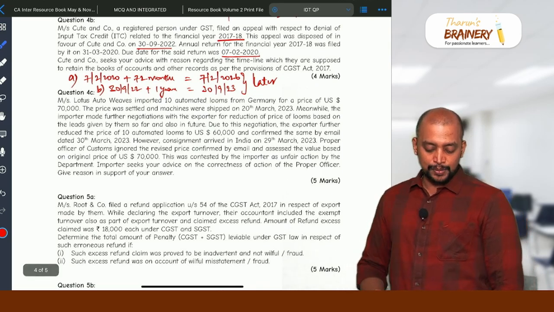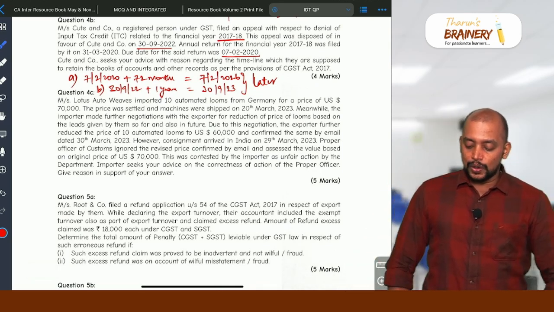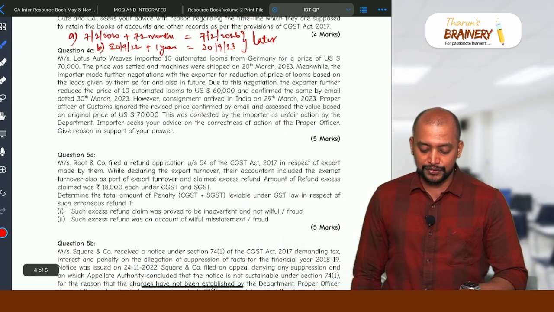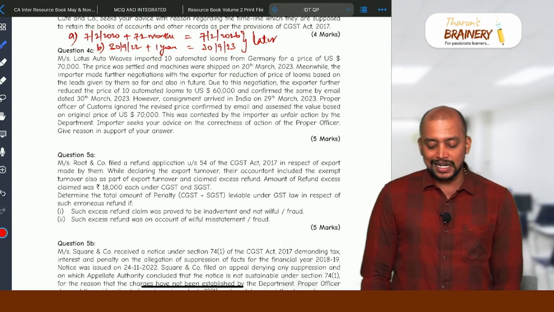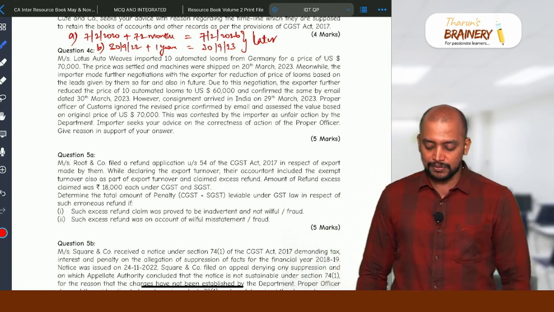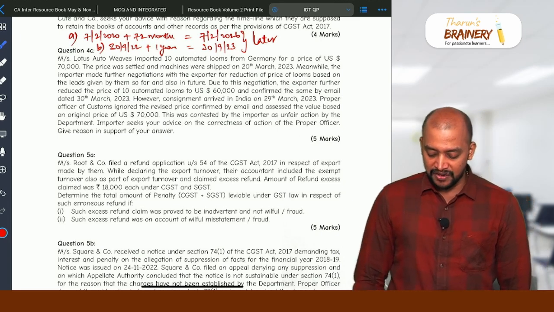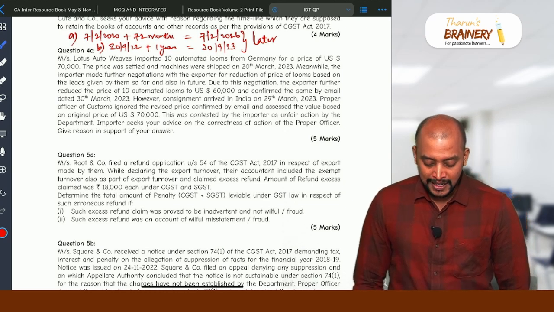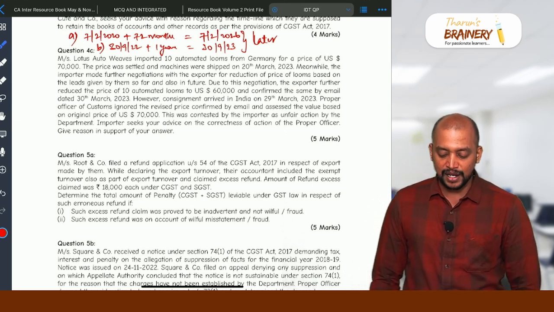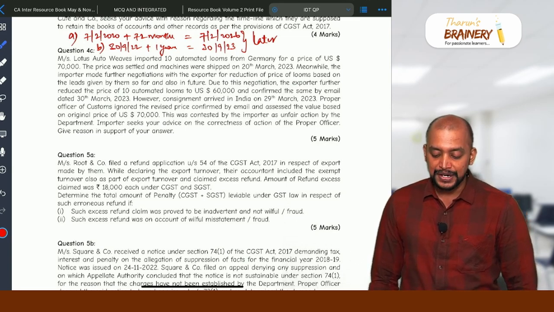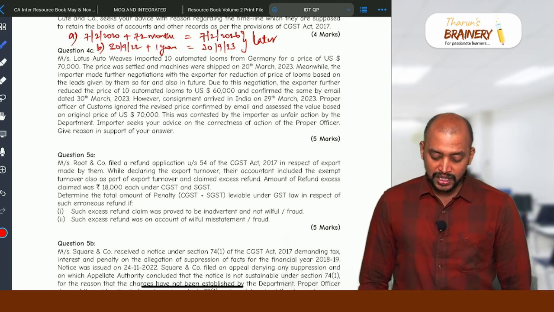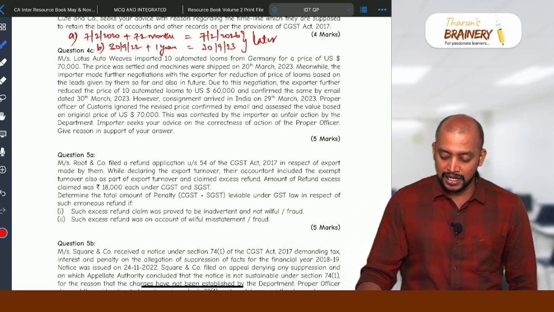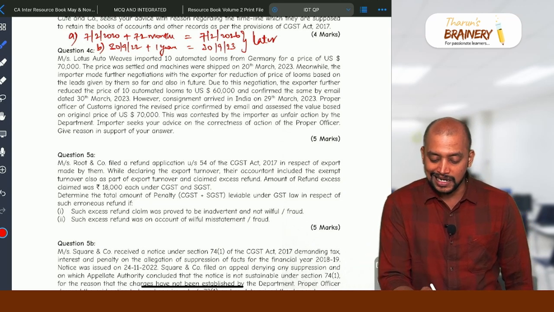Then question number 4C. Messrs. Lotus Auto Weaves imported 10 automated looms from Germany for a price of $70,000. The price was settled and the machines were shipped on 20th March. Meanwhile, the importer made further negotiations with the exporter for reduction of price of looms based on the leads given by them so far and also in future. Due to this negotiation, exporter further reduced the price of 10 automated looms to $60,000 and confirmed the same by email dated 30th March.